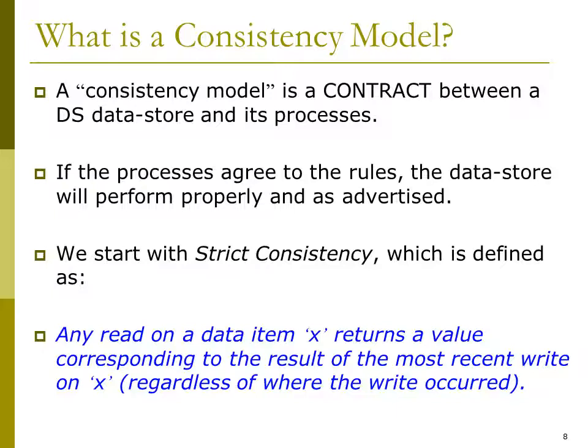Let us see what strict consistency is. Strict consistency is defined as: any read on a data item X returns a value corresponding to the result of the most recent write on X, regardless of where the write occurred.